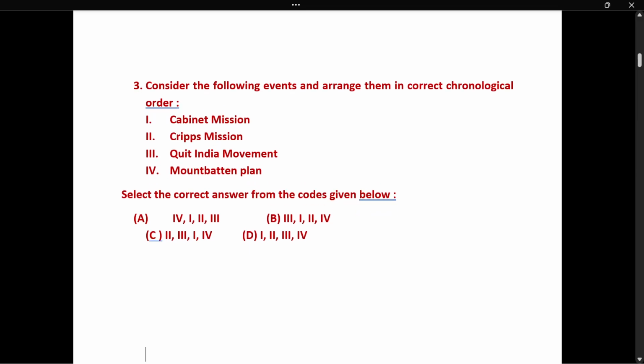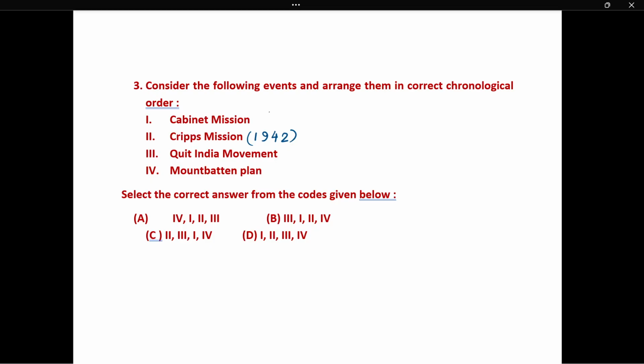Next, question number 3. Consider the following events and arrange them in correct chronological order. Cabinet mission: when did the Cabinet mission come? When did the Cripps mission arrive? When did the Quit India movement take place? And what is the Mountbatten plan? The Cripps mission occurred in 1942.